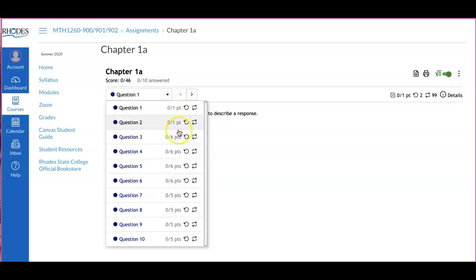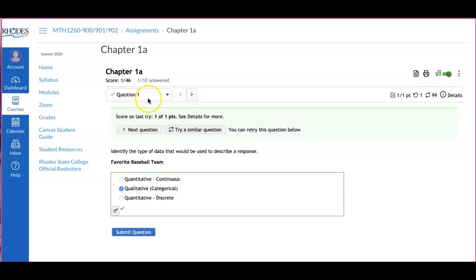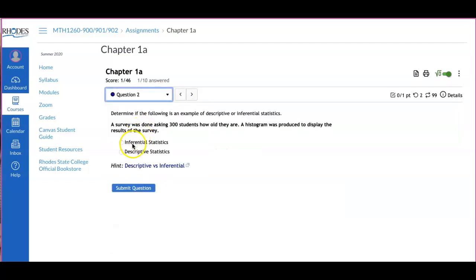Okay, so this first homework has 10 questions and you're going to answer each one. You have multiple times to try it. You can hit Submit Question and it'll tell you if it was right or wrong here. If you didn't get it right, you can retry it, I think 3 times, and if you miss it 3 times, then you have to try a similar question. Okay, and then you just go to question 2.